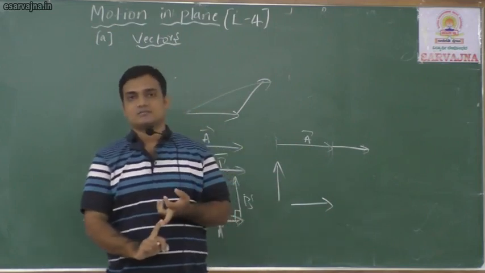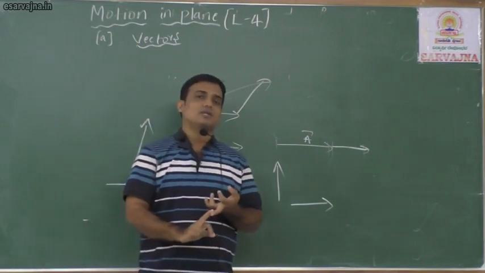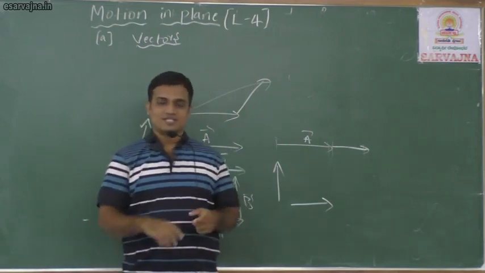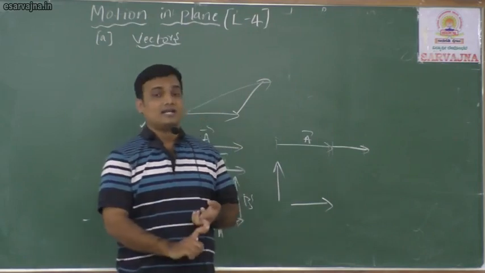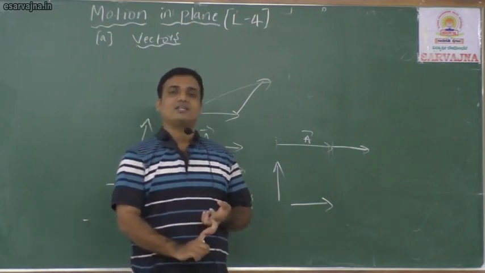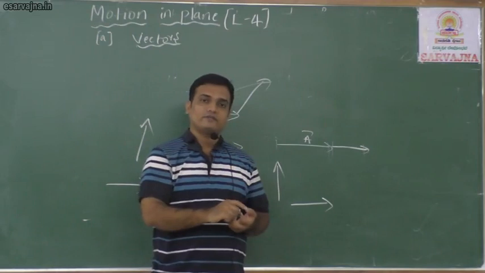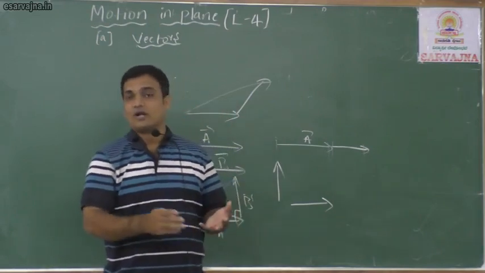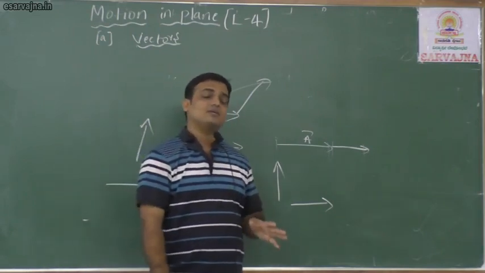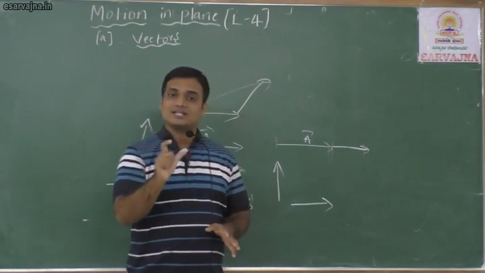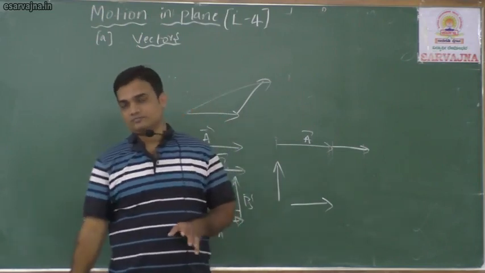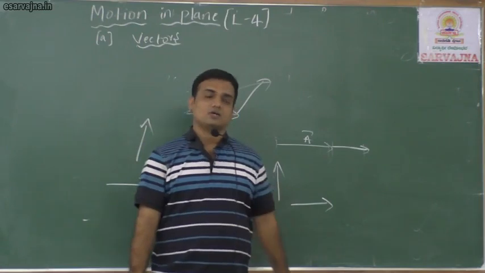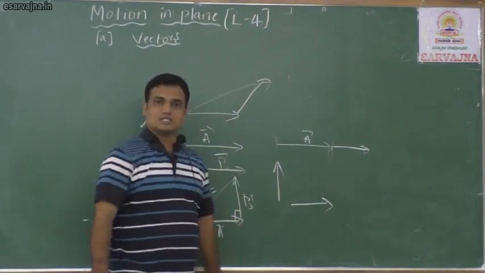of vector addition. In these three we again have two types: one is the graphical method, one is the analytical method. Graphical means we have to draw the graph, and by using the graph we find the resultant. Analytical means you should get the result in the form of a formula, right? We will discuss all these things in today's class.